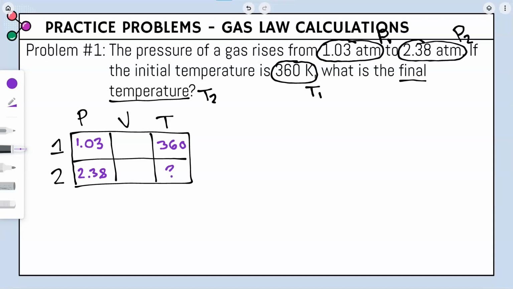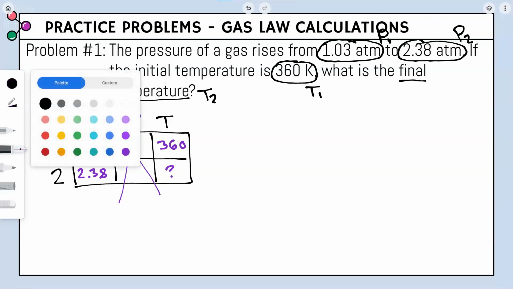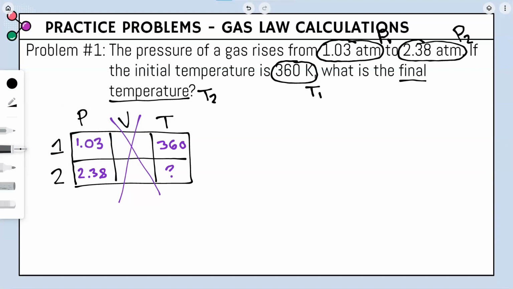So whenever we need to solve for something we don't know, we'll put a question mark since we know that's what we need to solve. So V, we have no information about V, so we're just going to go ahead and cancel that out. Now, looking at all three of the gas laws, there's only one gas law equation that involves pressure, P, and temperature, T. And this is this equation, our P1 over T1 equals P2 over T2.